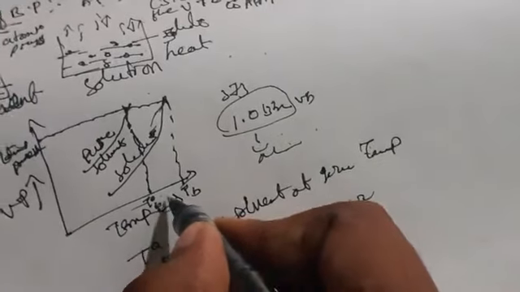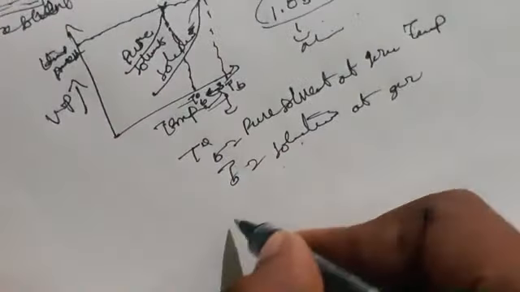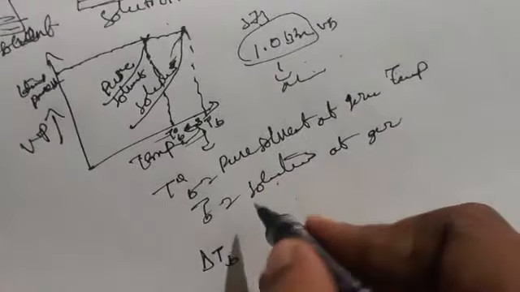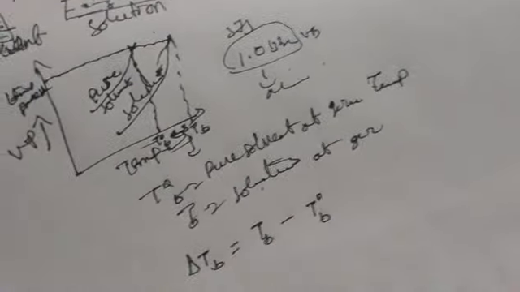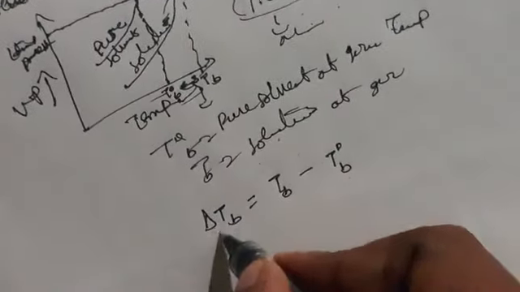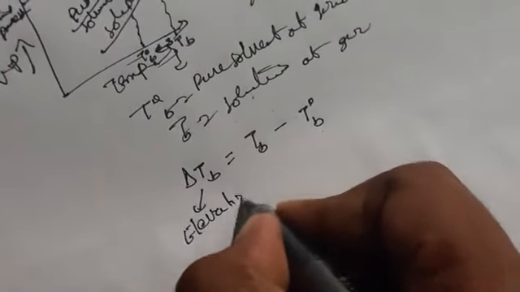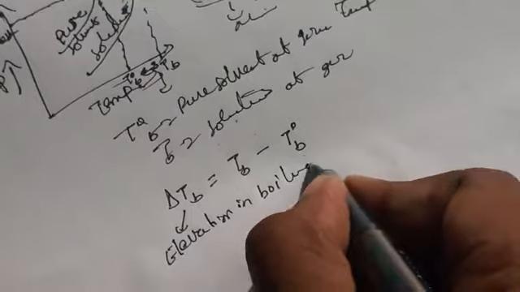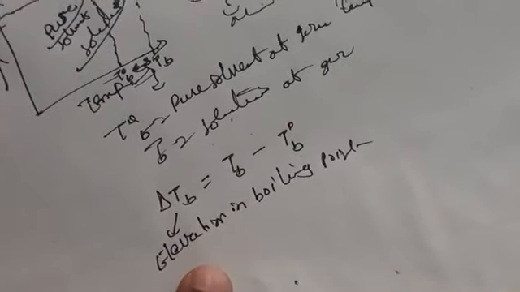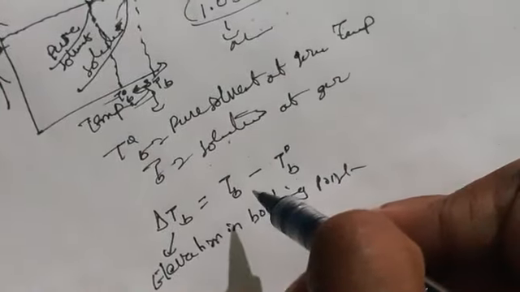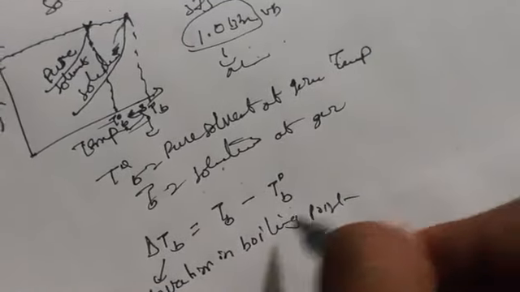The difference between these two we call the elevation in boiling point, which is indicated by delta TB. So what do you mean by delta TB? Delta TB is equal to TB minus T naught B. Delta TB means elevation in boiling point. Elevation in boiling point is nothing but the difference between the solution and the pure solvent.